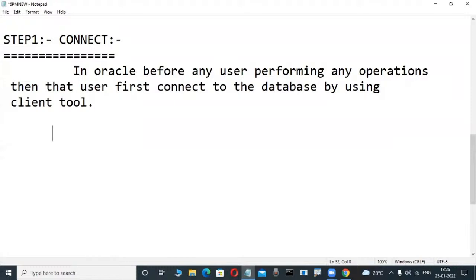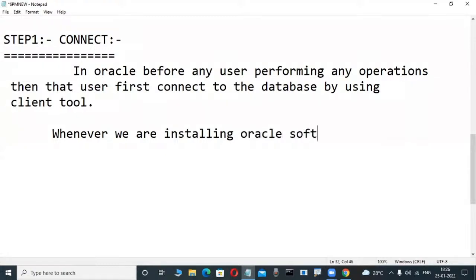Next paragraph, write it. Whenever we are installing the Oracle software, that is called the Oracle server.